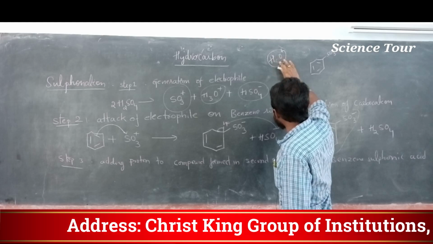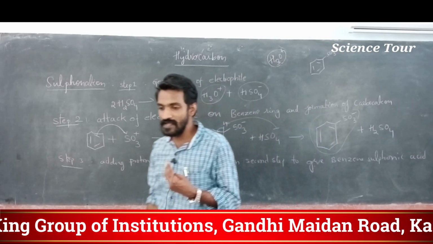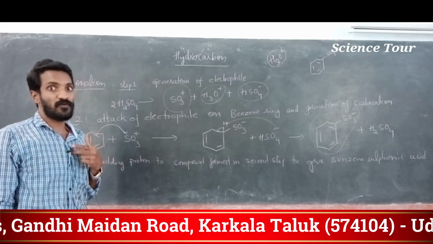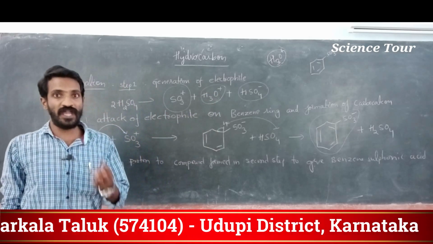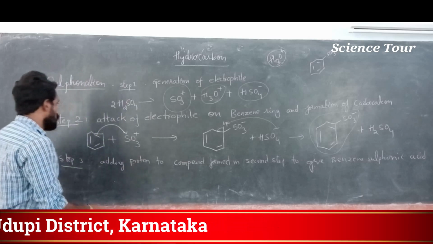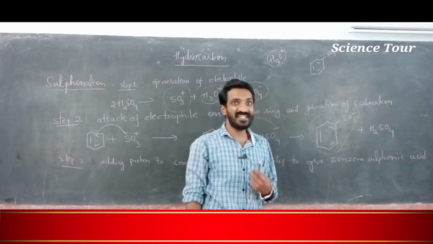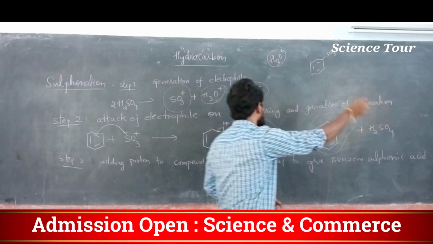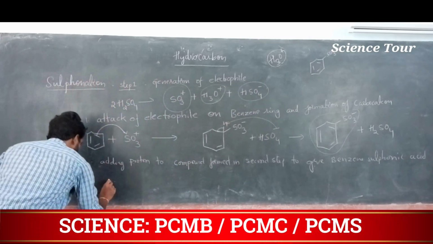So hydronium ion says, I am ready to give my one hydrogen, then I can become a stable one. So this molecule says, okay, you give hydrogen. Hydrogen is H plus. So this negative charge will go and attack this hydronium ion.